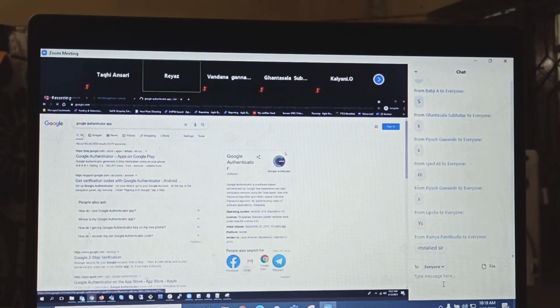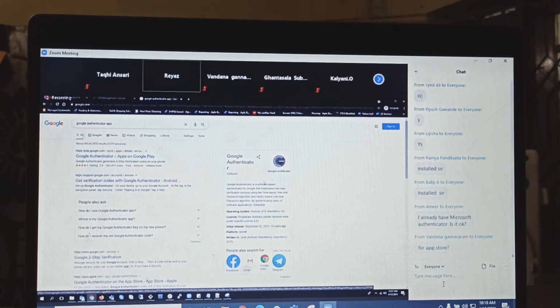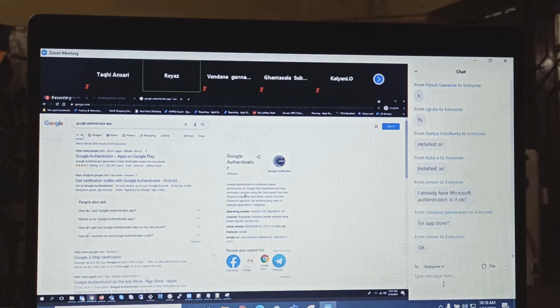This is how it looks. Google Authenticator. Microsoft Authenticator is also okay. Yes, for iPhone also, App Store. Guys, isn't it funny? What is the spelling of Google Authenticator here? Come on, it's from Google.